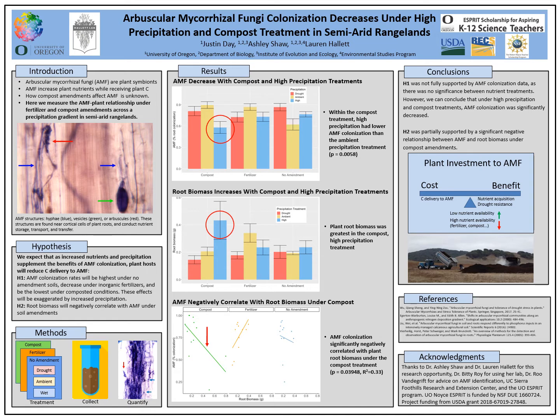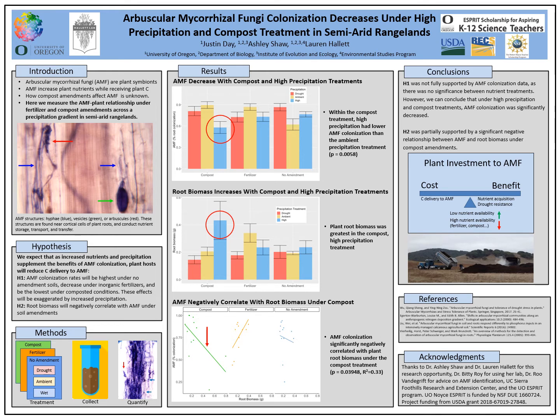With relation to our hypotheses, our first hypothesis was not fully supported by the AMF colonization data, as there was no significant relationship between nutrient treatment alone and AMF. However, the combined effects of nutrient treatment and high precipitation do partially support this hypothesis. Second, our second hypothesis was partially supported by the negative relationship under compost conditions, but was not by the lack of relationship under fertilizer conditions.